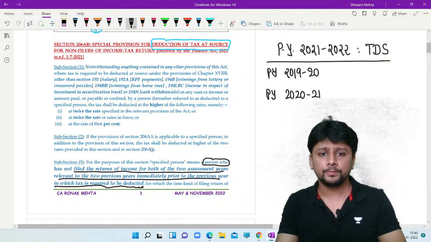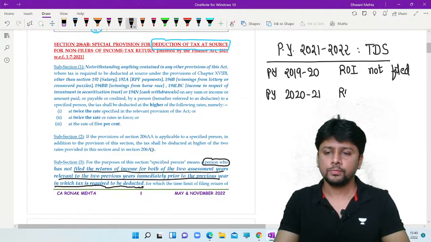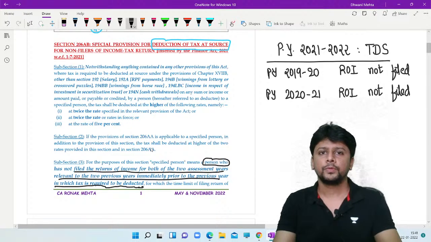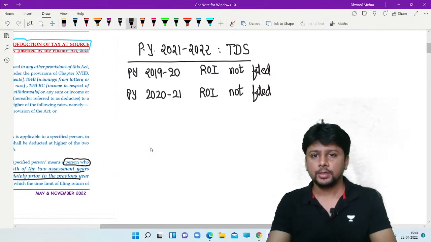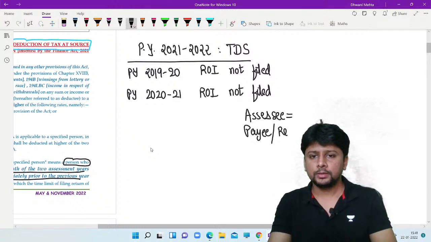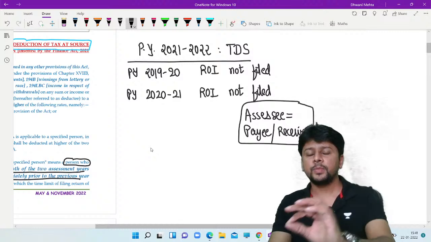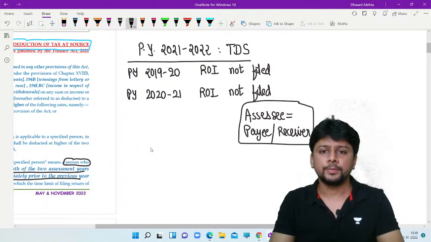For both these years, return of income is not filed by the assessee, by the person. That person, in my discussion, is going to be the payee. He is going to be the person who is going to receive the money, and he will be adversely affected by this concept.